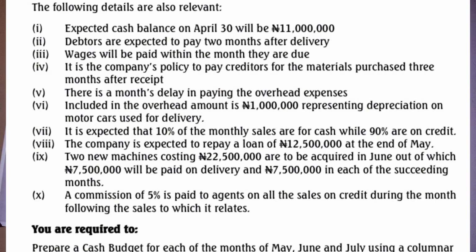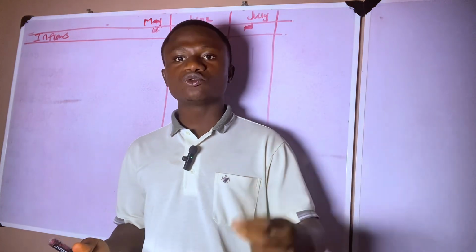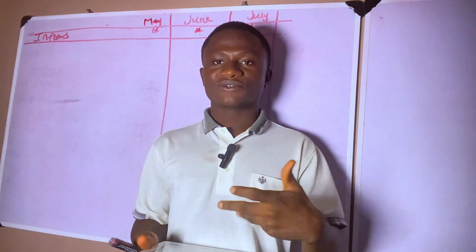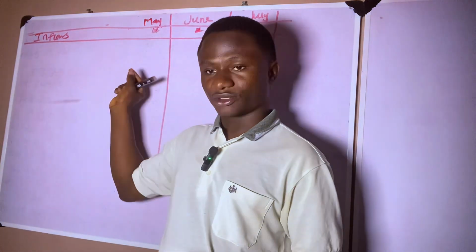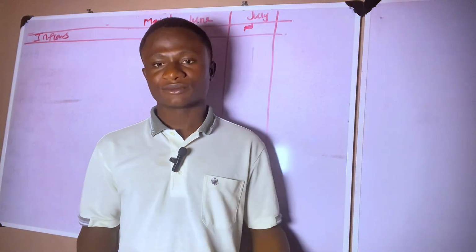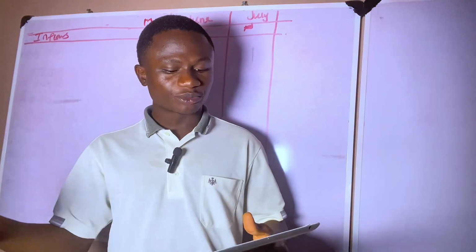Next, debtors are expected to pay 2 months after delivery. Before we can start doing this on the board, we need to know if there is any other information relating to debtors. The information we have been told is that debtors are expected to pay 2 months after delivery.